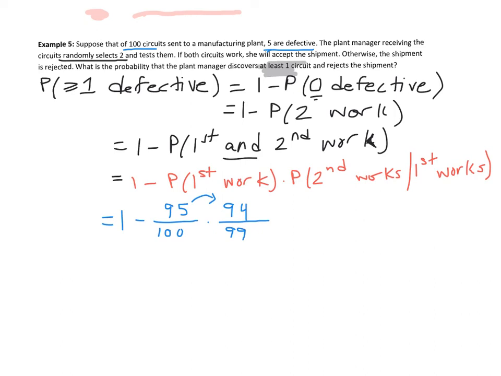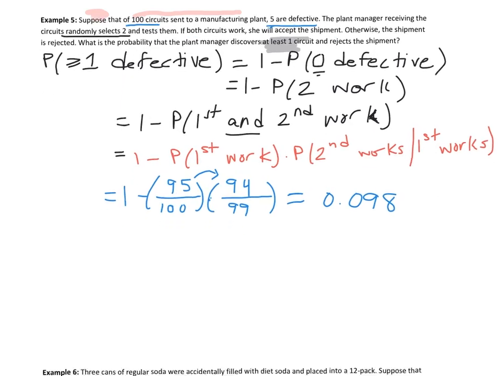All right, and then we put this into our calculator. We can put it in exactly. You might need some parentheses around your fractions if you're doing it in your calculator, but we're going to approximate this to be 0.098. Okay, so almost a 10% chance of rejecting that shipment. Let's write out our solution.